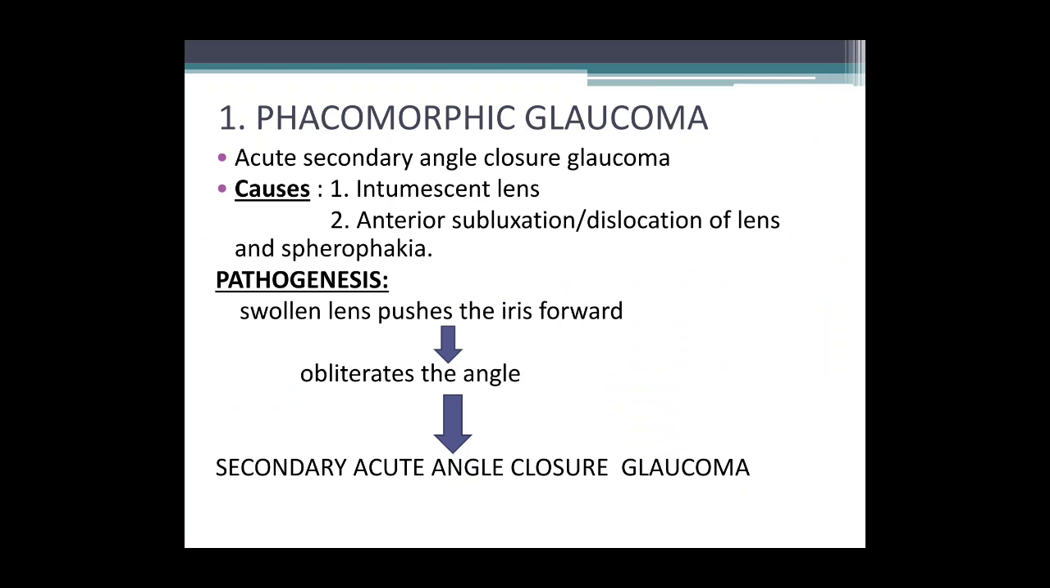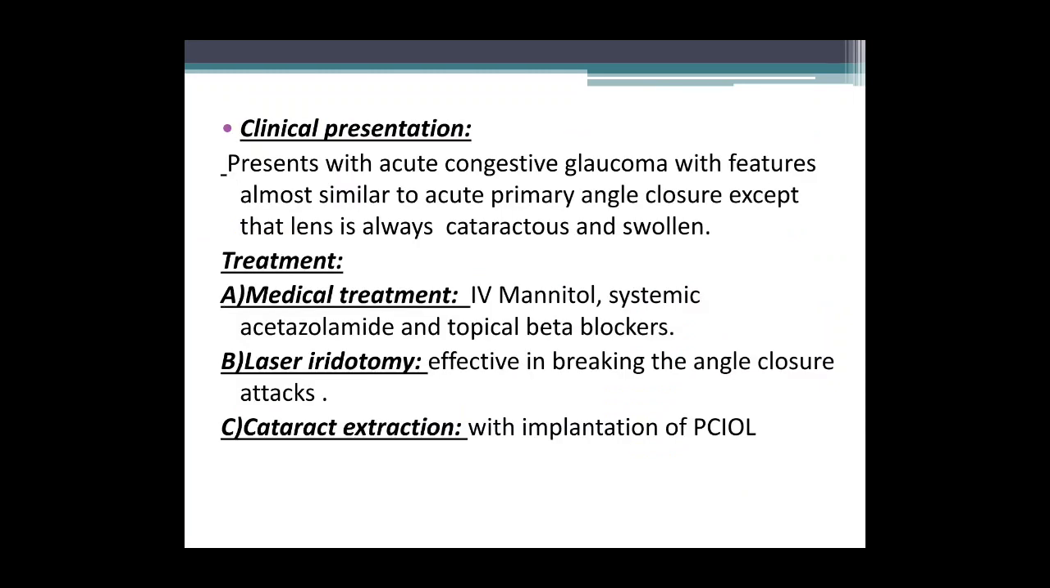The pathogenesis behind phacomorphic glaucoma: as it is a secondary angle closure glaucoma, the angle is obliterated by a swollen lens which pushes the iris forward, obliterating the angle and resulting in secondary acute angle closure glaucoma. Clinical presentation: the patient presents with acute congestive glaucoma with features almost similar to acute primary angle closure, except that the lens is always cataractous and swollen.